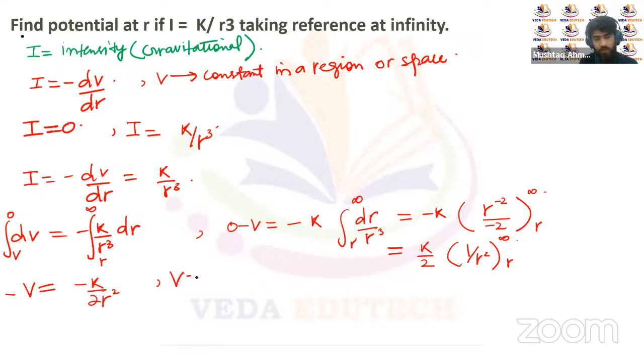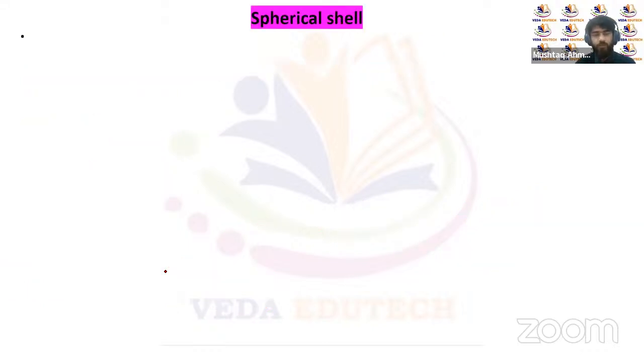The potential is varying here as a function of position, that's k upon 2r square. So this is the value of potential at some point at a distance of r, that's k upon 2r square. So the intensity is varying as 1 upon r cube, and the potential is varying as 1 upon r square. Now let's try to see the gravitational potential because of a spherical shell.